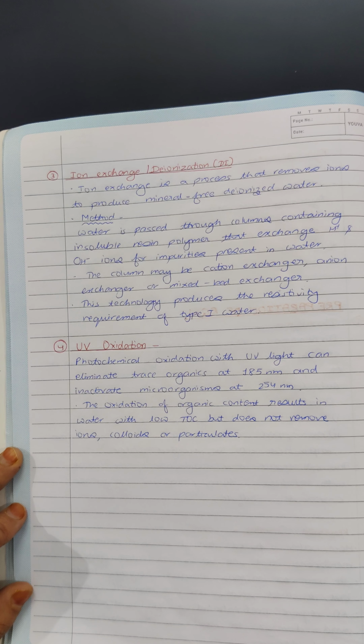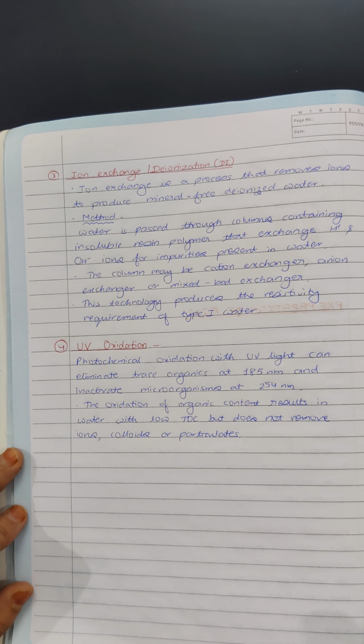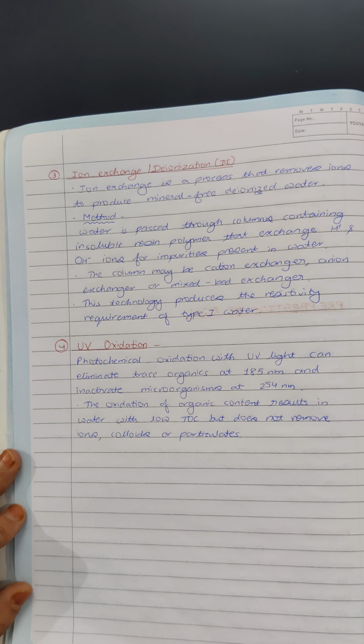Next method is UV oxidation. Photochemical oxidation with UV light can eliminate trace organics at 185 nanometer and inactivate microorganisms at 254 nanometer. The oxidation of organic content results in water with low total organic carbon, but it does not remove ions, colloids or particulates. So different methods are there to remove different types of impurities present in water, and a combination of these methods will result in the production of good quality type 1 or type 2 water as required by the procedure involved.